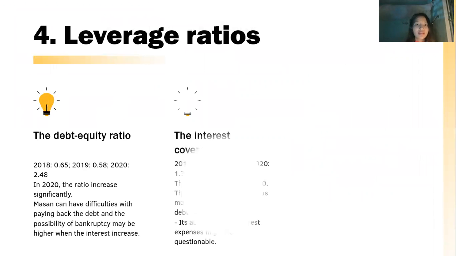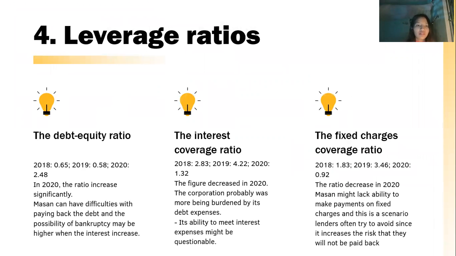And the next one is leverage ratio. The first ratio is debt equity ratio. In 2020, the ratio increased significantly. So MASAN can have difficulties paying back the debt, and the possibility of bankruptcy may be higher when the interest rate increases.